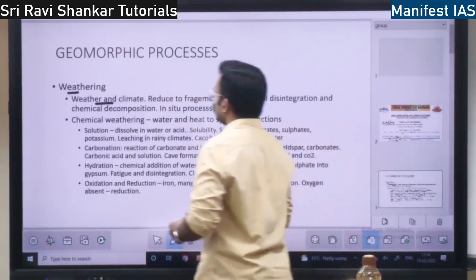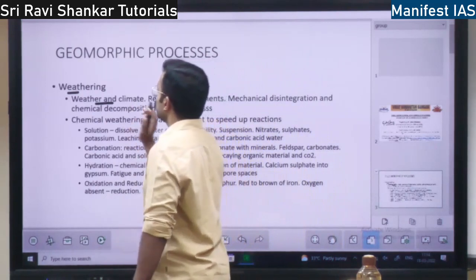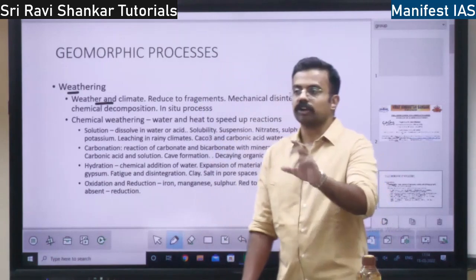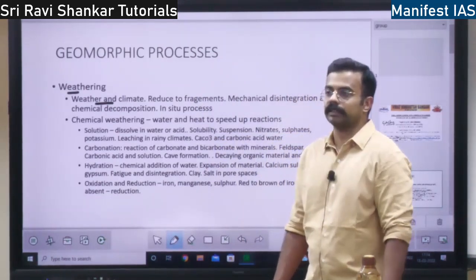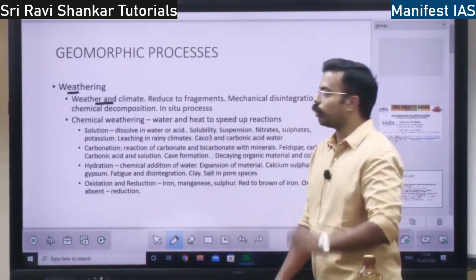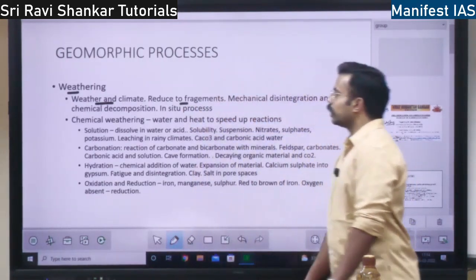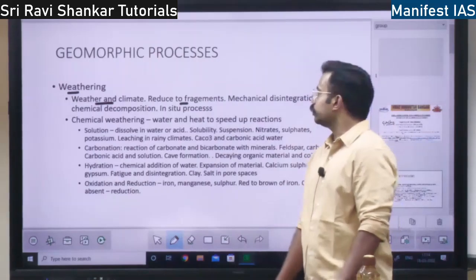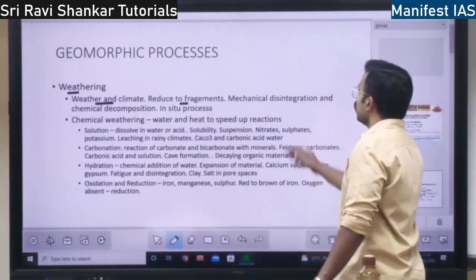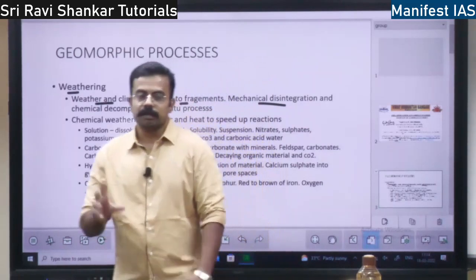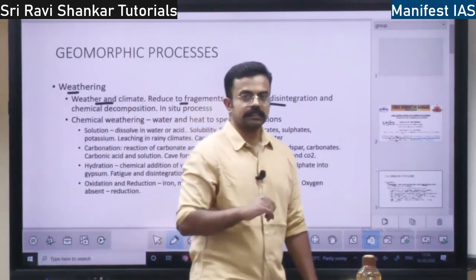Because of this weather and climate, because of these changes, the rocks will be reduced into fragments. The big rocks will become small fragments, right? This can happen because of two processes. One is mechanical disintegration. Mechanical disintegration means because of some pressure, right?